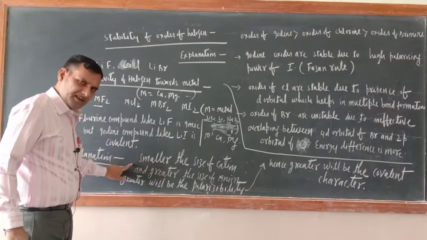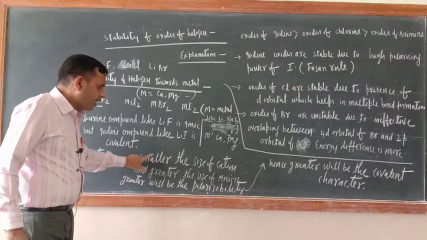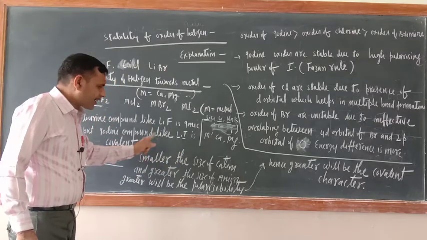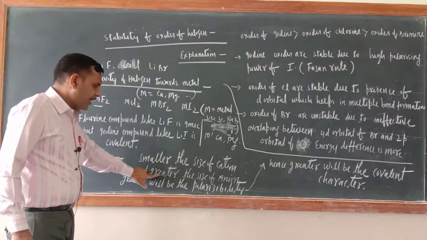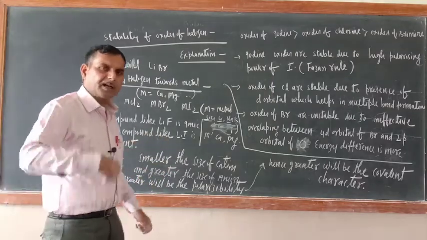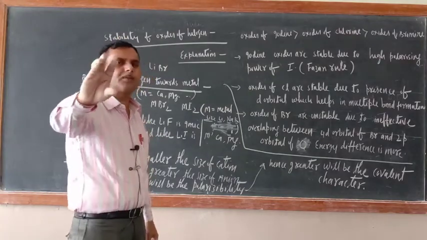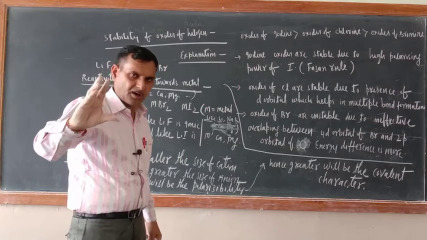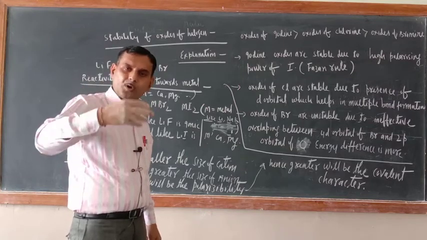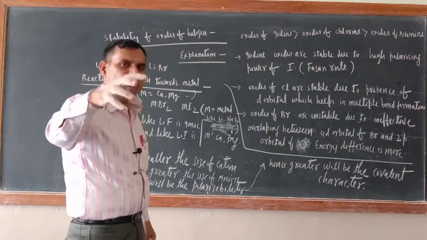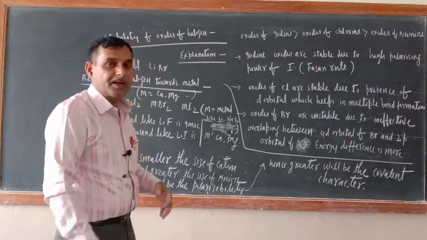It means you just reverse this sentence: here write greater the size of cation, here write smaller the size of anion, then in place of covalent character, ionic character would be there. So the size of fluorine is small or not? So its polarizability is not high, so it will have ionic character.